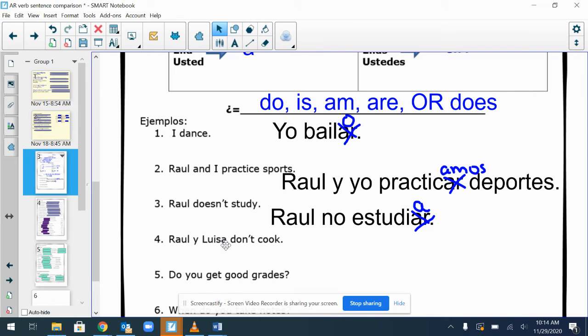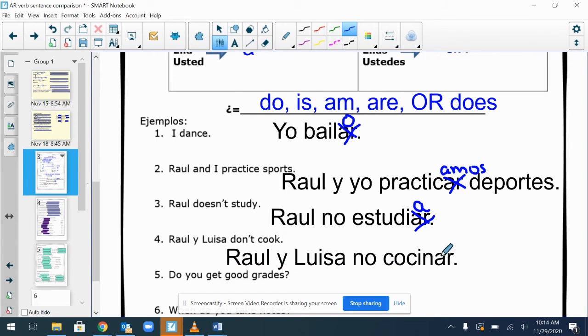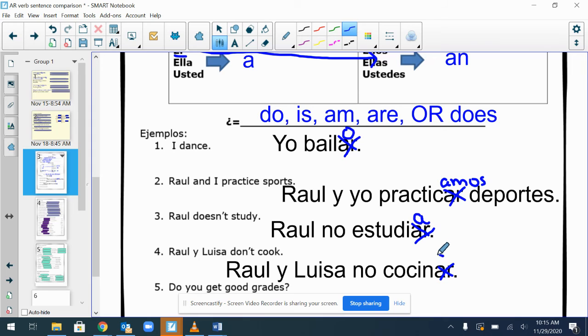Raul and Luisa don't cook. Raul y Luisa, don't is no. To cook, cocinar. So again, this means Raul and Luisa don't to cook. In order to get rid of the word to, we need to cross off the AR. We're going to go back up to our chart. We know that if we want to just talk about Raul, we're going to end our word in an A. But now we know he's got his friend Luisa. So we've got to move over and make room for the friend Luisa. And we're going to end this verb in AN. Raul y Luisa no cocinan.